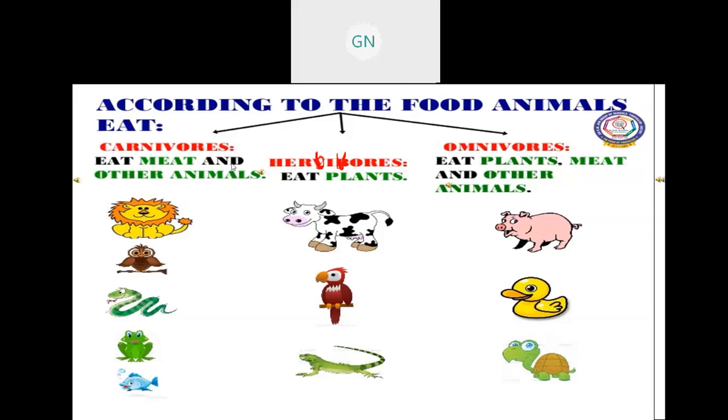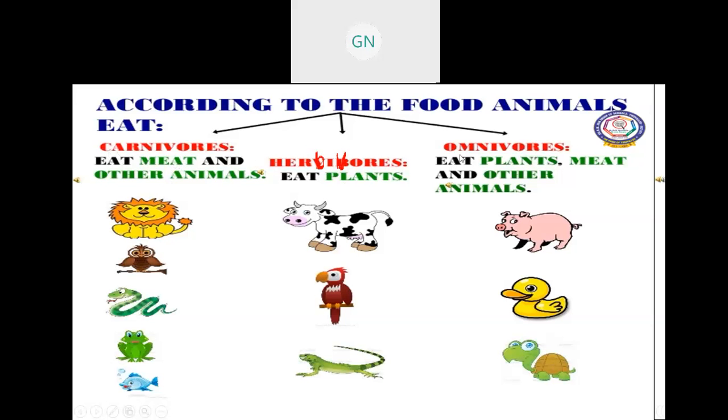According to the food animals eat, we can classify them into herbivores, carnivores, and omnivores. Herbi means plant, vores means eater: plant eating animals. Carni means meat, vores means eater: meat eating animals.